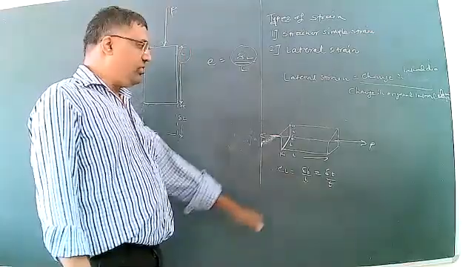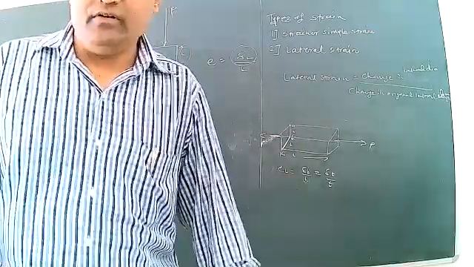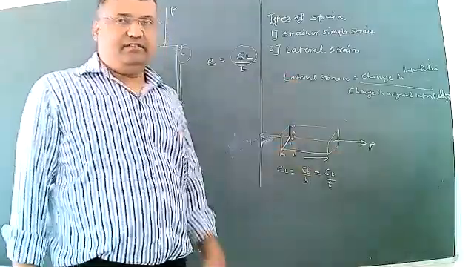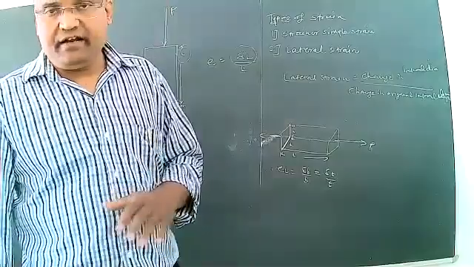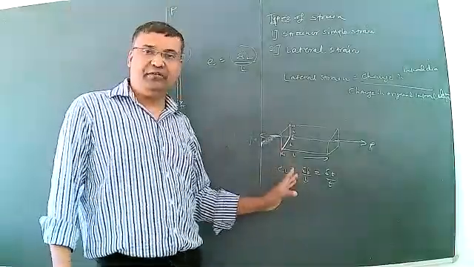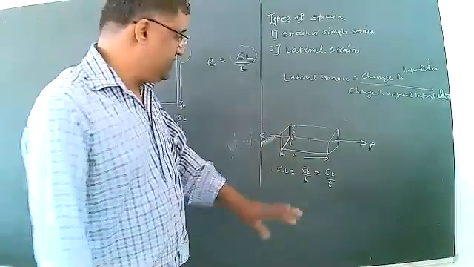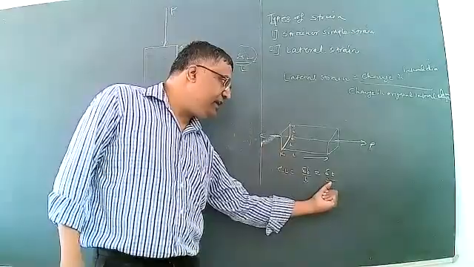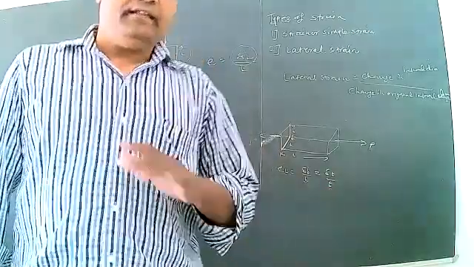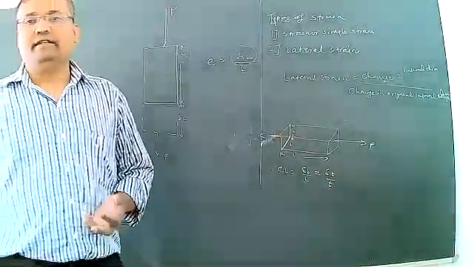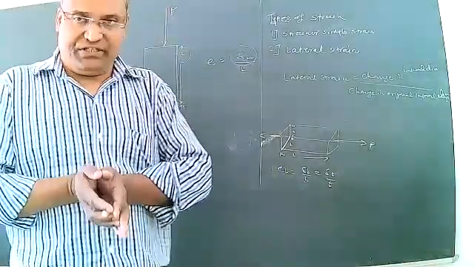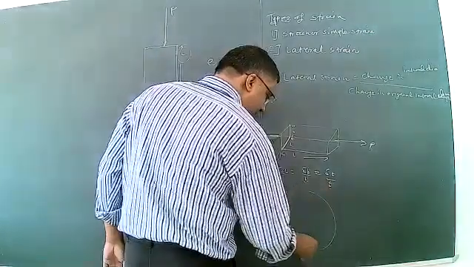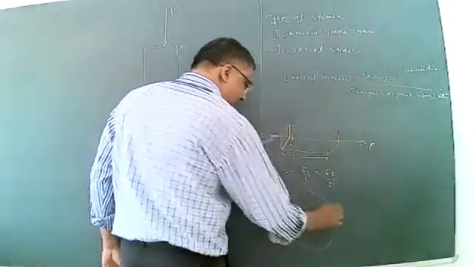Then here, this is a very simple thing. This is a lateral strain: change in lateral dimension to the original lateral dimension. For a rectangular section, delta B upon B is equal to delta T upon E. Then the other example for lateral strain, if the section is a circular section, for example, this is a circle, this is the diameter D.